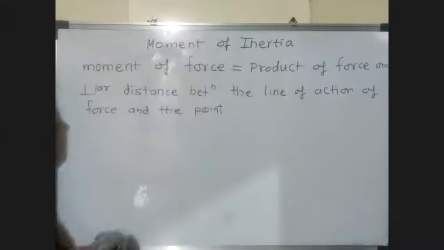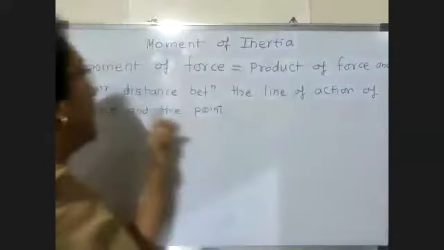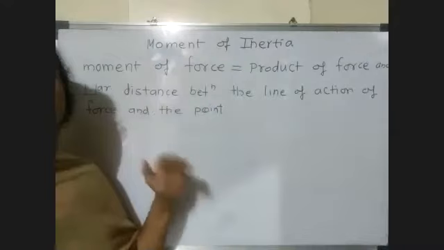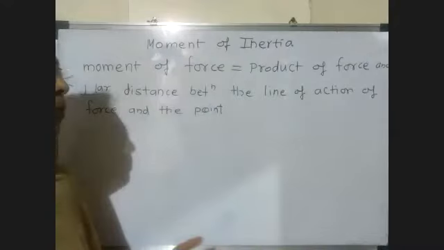So this we have studied already. That is, moment of force is the product of force and the perpendicular distance between the line of action of the force and the point about which we take the moment.